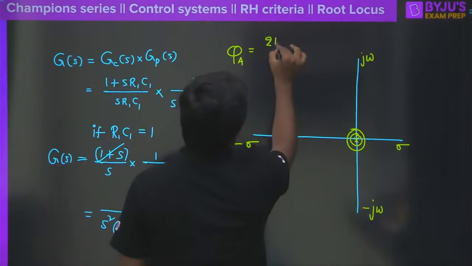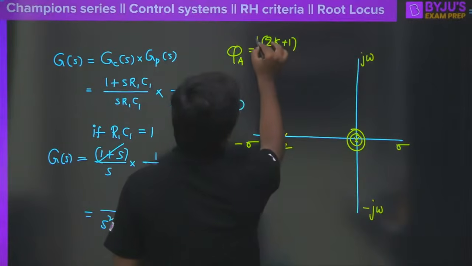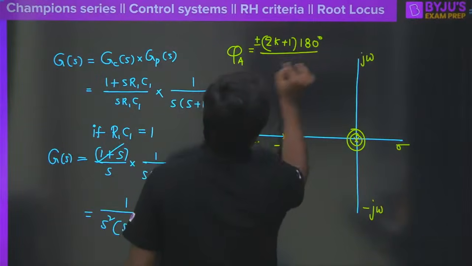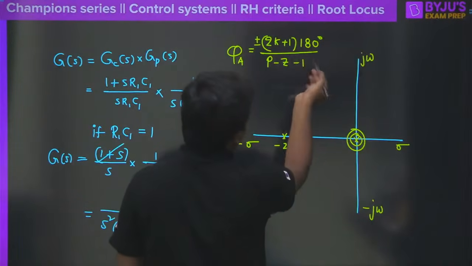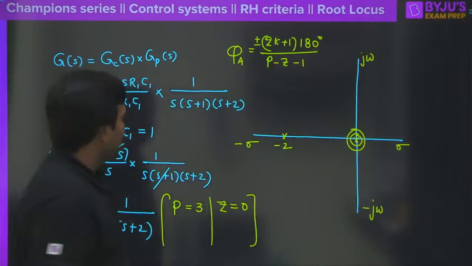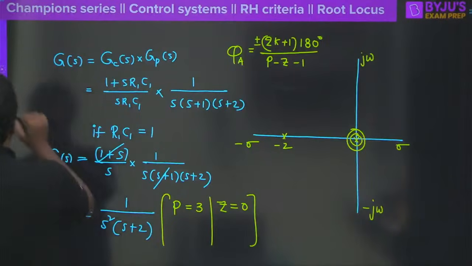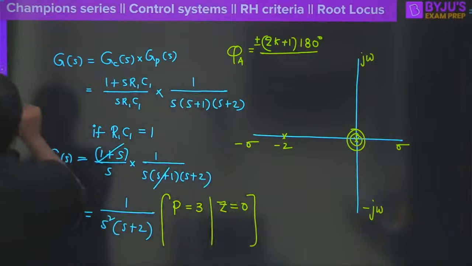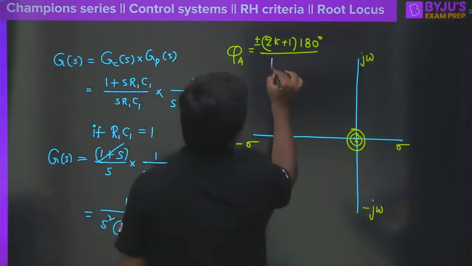So you will have (2k plus 1) times plus or minus 180, divided by P minus Z minus 1. That means number of poles minus number of zeros minus 1. Correct? Sorry, I'm extremely sorry here. So, yes, P minus Z, that means number of poles minus number of zeros. So this would be taken as P minus Z here.